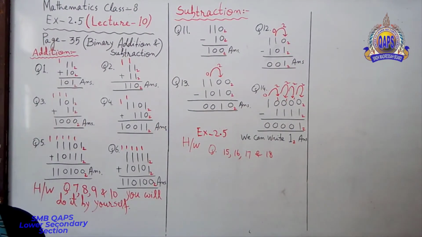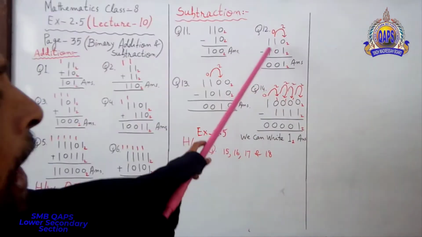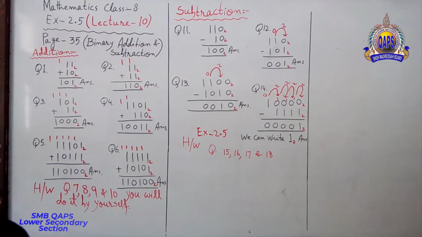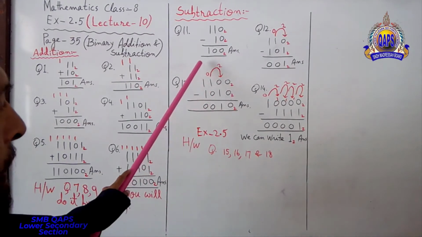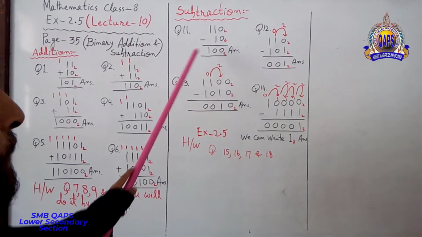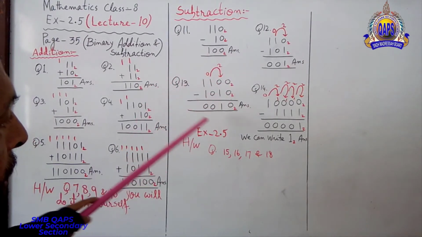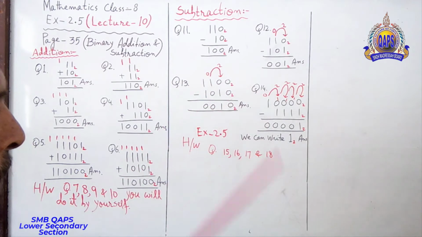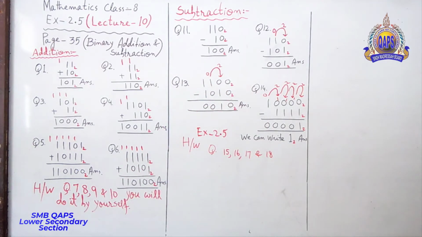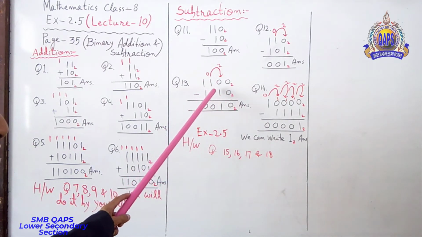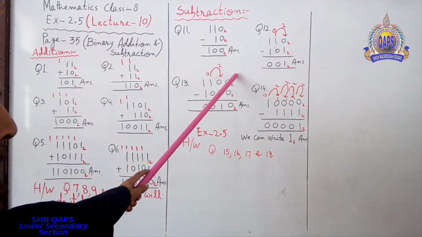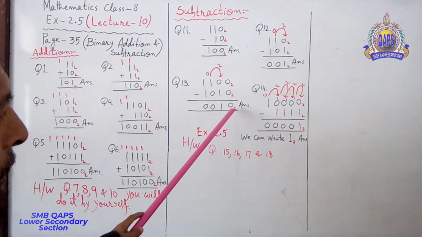And now, in the light of question number 12, pay your attention, question number 13. Try to understand what's happening over here. 1100 minus 1010. 0 minus 0, 0.